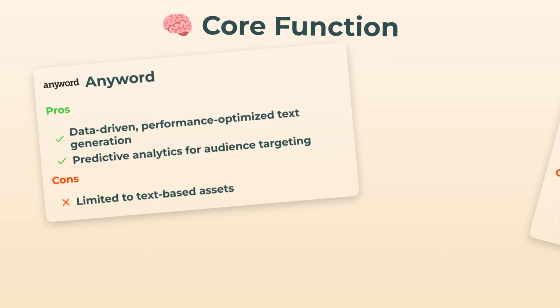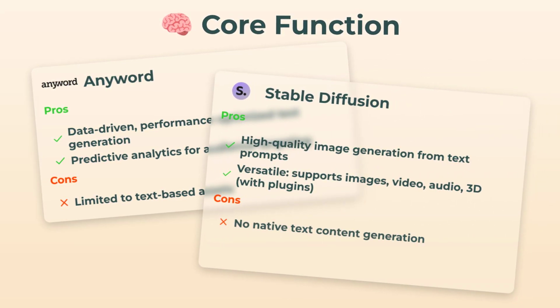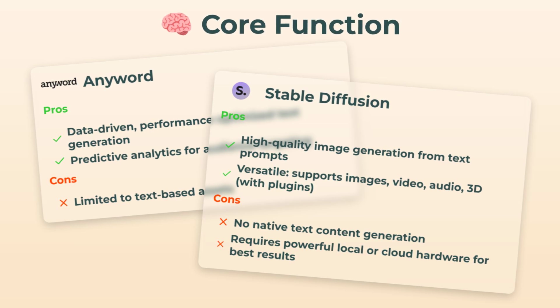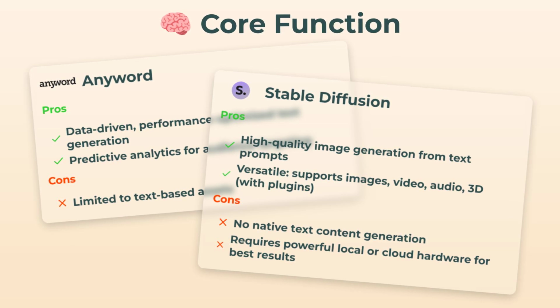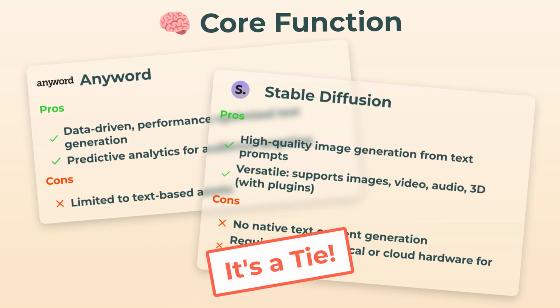Now, Stable Diffusion, oh, and here's something cool. It takes your text prompts and unleashes high-quality images. And with a few plugins, you can even push into video, audio, 3D. Only hitch? Don't expect it to help with text-heavy projects, and you'll need some decent hardware. So, honestly, both tools absolutely crush their core purpose, but in their own way. We'll call this one a tie.